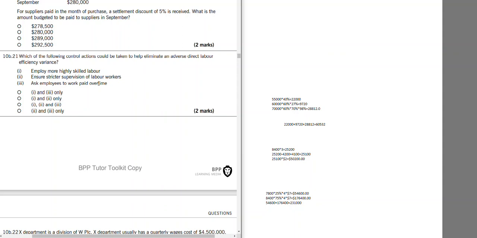Ask employees to work overtime. Overtime doesn't have anything to do with efficiency. It's only 1 and 2.